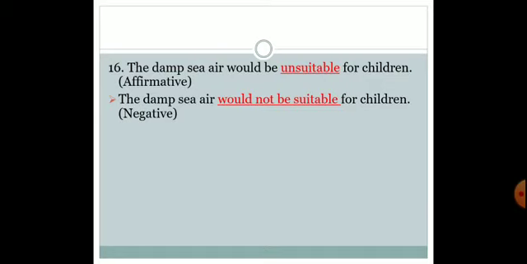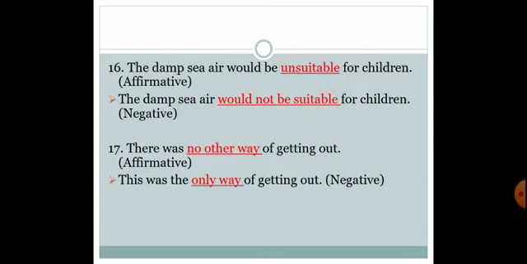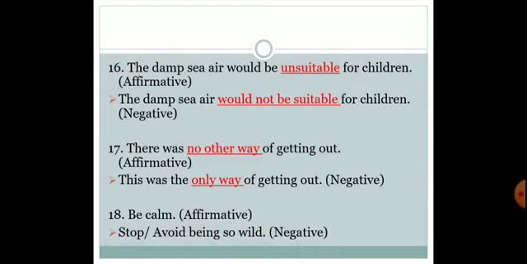So over here, by putting not, putting negation, we are changing it into a negative form, and suitable and unsuitable become opposite forms of it. 17th one, there was no other way of getting out. So the negative one would be this was the only way of getting out. 18th one, be calm. So the negative would be stop or avoid being so wild.